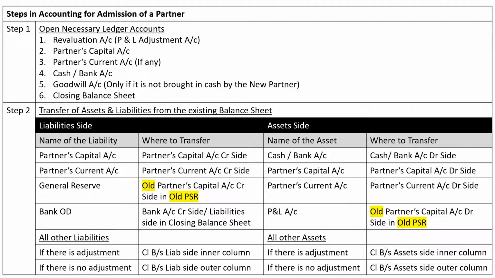In our problem there is no current account, so if the general reserves are there on liability side, we will transfer it to old partners capital account credit side. And if the general reserves are on debit side, or P&L account is on debit side, sorry for that, then we'll transfer it to old partners capital account debit side. Next, other assets: if there is adjustment, closing balance sheet asset side inner column, and no adjustment, then closing balance sheet asset side outer column. This is second step which we are going to perform now. Second step basically talks about transferring from existing balance sheet to the new balance sheet or to the different ledger accounts which we have prepared.